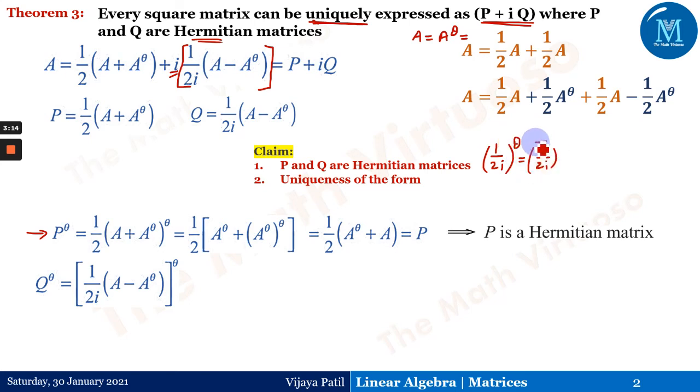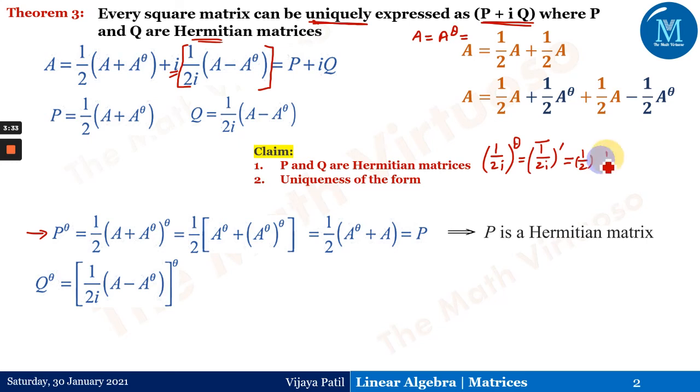Half is a scalar, a real number, so it will not have any effect. Please follow the previous second theorem for why half to the power theta gives me the same half.